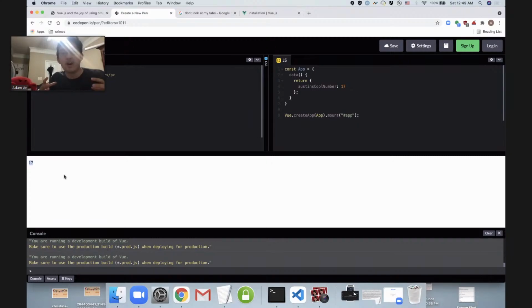It automatically knows to take that mustache syntax and replace it with whatever we've got in our code. So I can change it and make this like, I don't know, this giant number. That's an even cooler number. Austin just says 17 is a cool number, but this is even cooler. And look at that. As simple as that, we just got it to show up on the page. Nice. That's Vue.